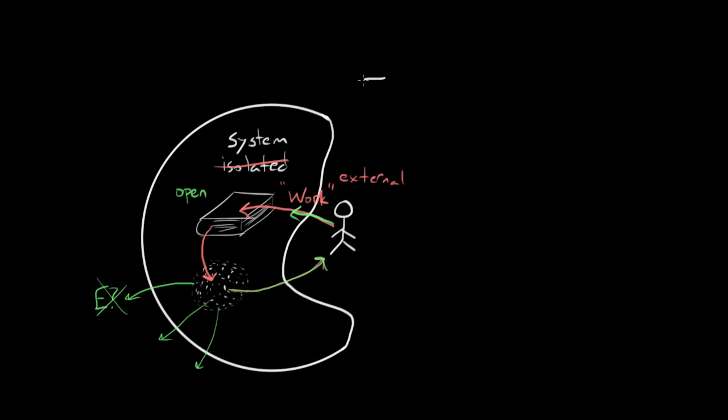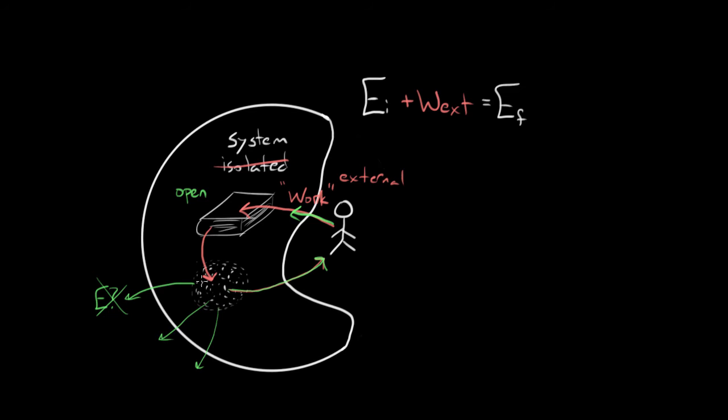It says that the initial energy of our system, whatever we're considering our system, whether it's book, person, and air, or just the book and the air, or even just the air, the energy of that system plus any external work that is done on that system. So if energy enters the system, this would be positive, and if energy exits the system, it would be negative because it's taking away energy from that initial energy. This has got to equal the final energy of the system. And this has got to be true because you can't just create energy or destroy energy. The only way to get energy is to transfer it from something else.